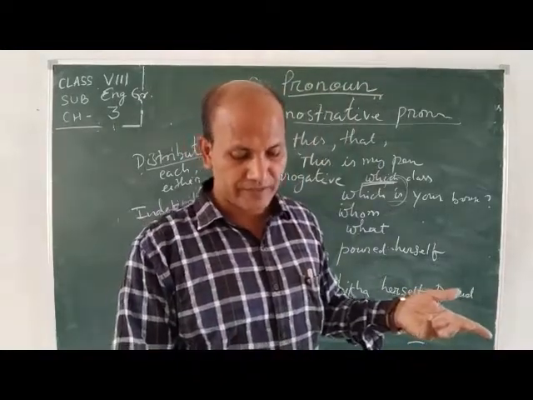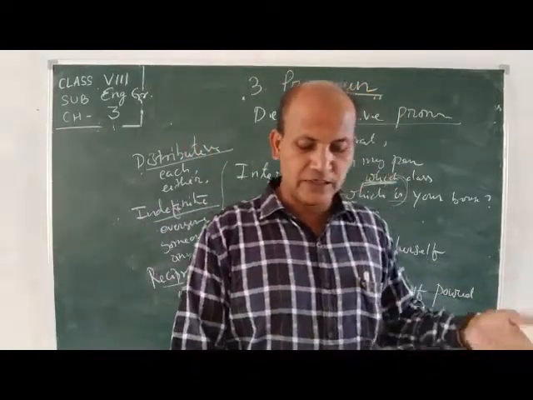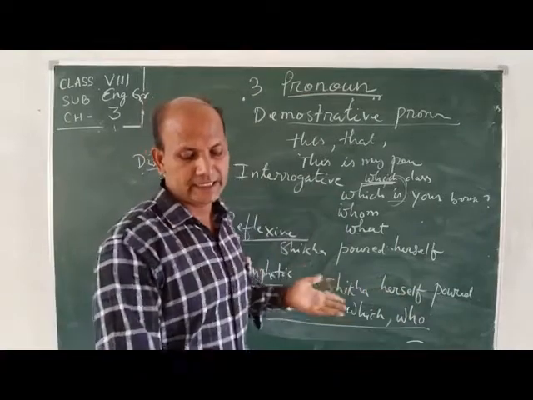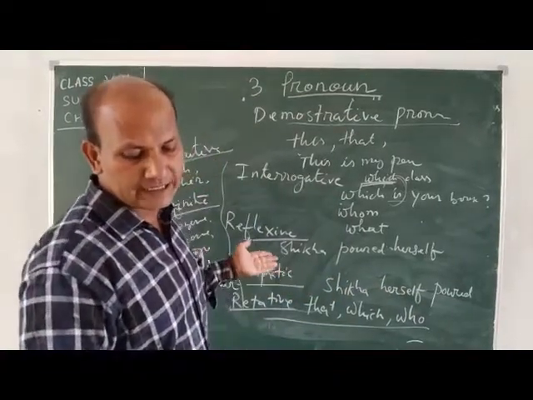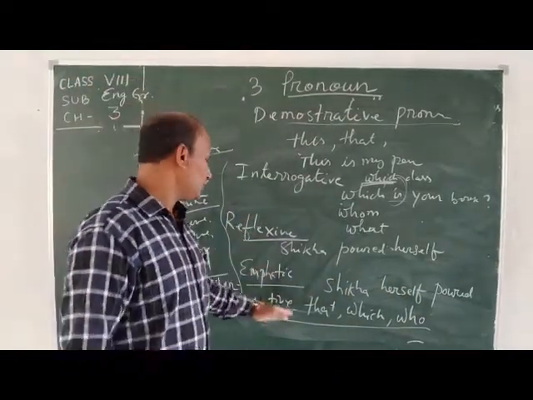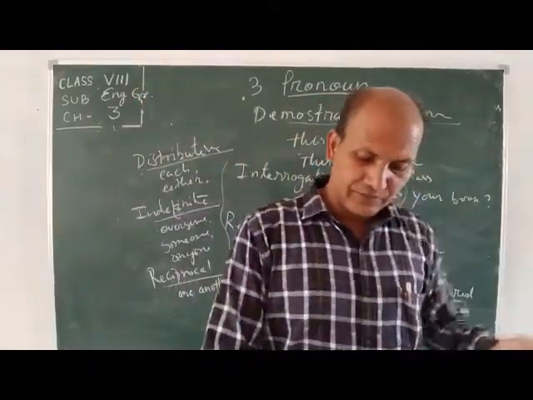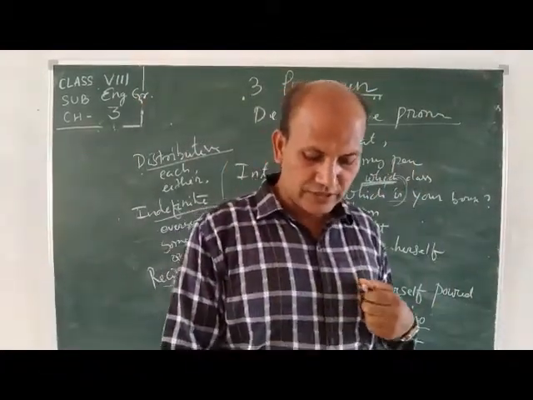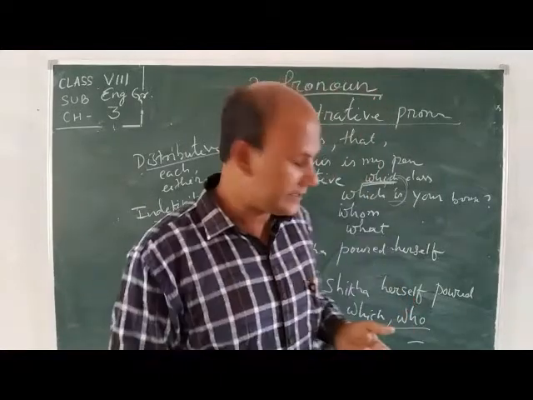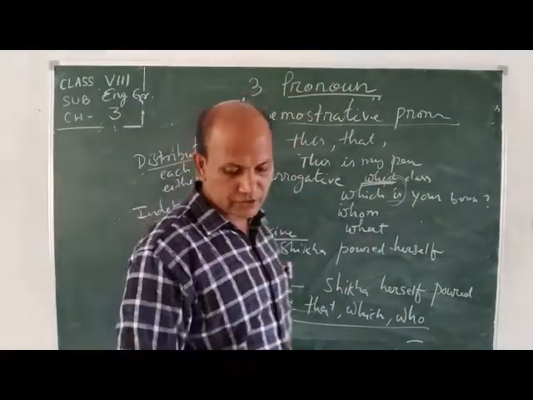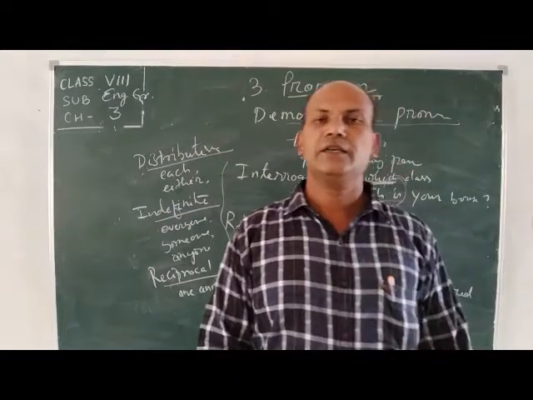The girl who filed a complaint against the people ill-treating the puppy. Here, who, that, which join two parts. So these are all relative pronouns.